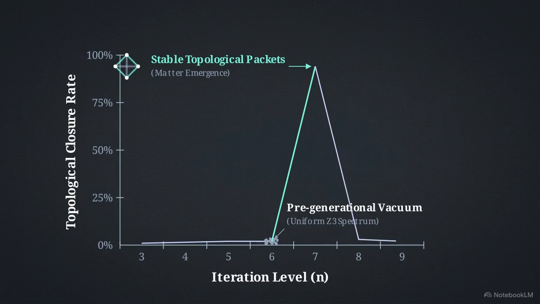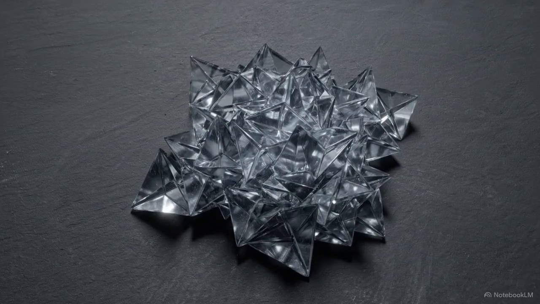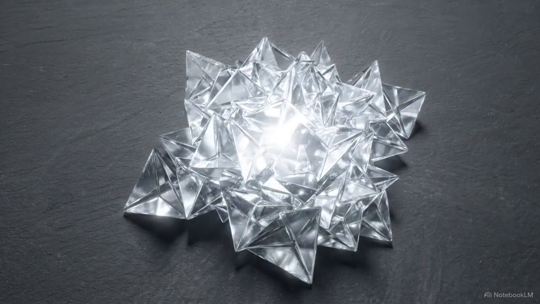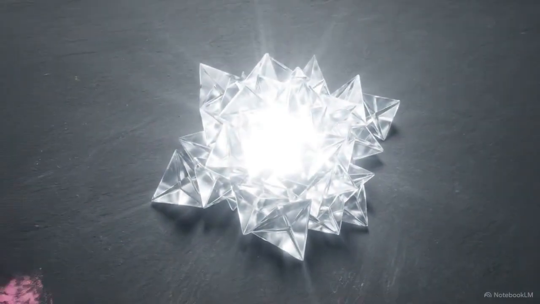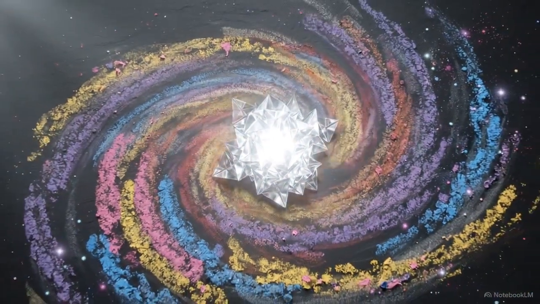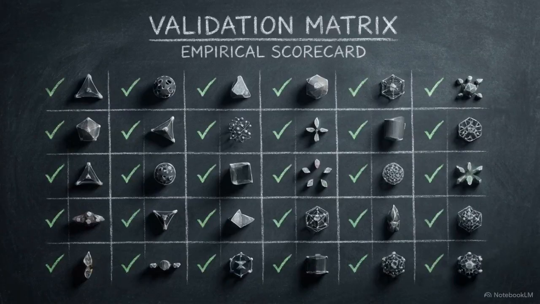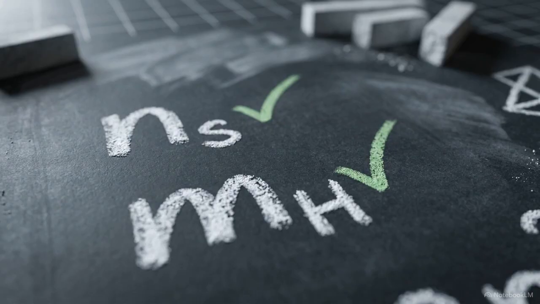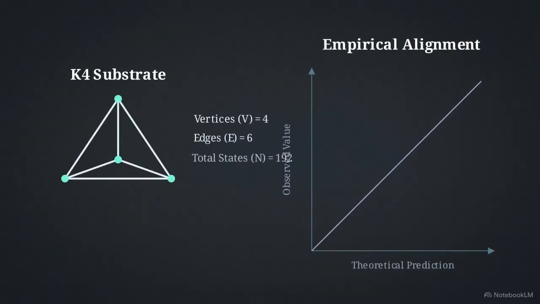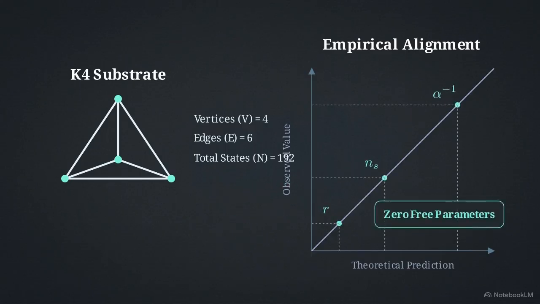Stable topological packets form with a 94.07% closure rate. This n equals 7 boundary identifies a computable topological Big Bang, the exact level where the network achieves the metric convergence required for observable matter. The F6 results validate a scorecard of 28 exact predictions. This includes the standard model constants, the spectral index of the early universe, and a Higgs boson mass of 125.0 GeV. The framework successfully bridges pure discrete combinatorics to observational astrophysics without relying on a single fitted parameter.